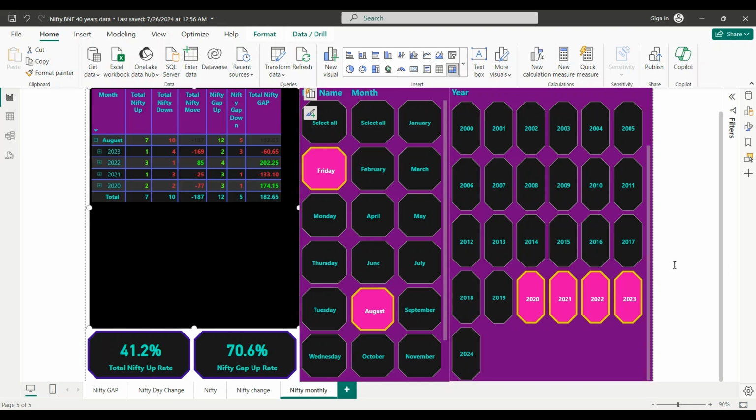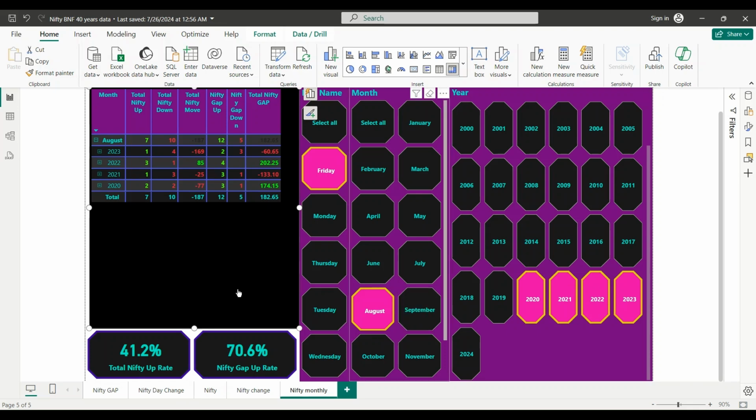Now I can conclude that in the 40 years, August is a decent month, but only 700 points in 40 years, so not bearish, not bullish. Sideways, you can say. In the last 4 years it is a bullish month, 1,500 points up in total, on which Mondays and Tuesdays are up. Monday has crazy gap ups and all five times up last year as well. Tuesday is also bullish, Wednesdays are also bullish but not last year, when it was a not-sure kind of day. Thursday and Friday are bearish for August.